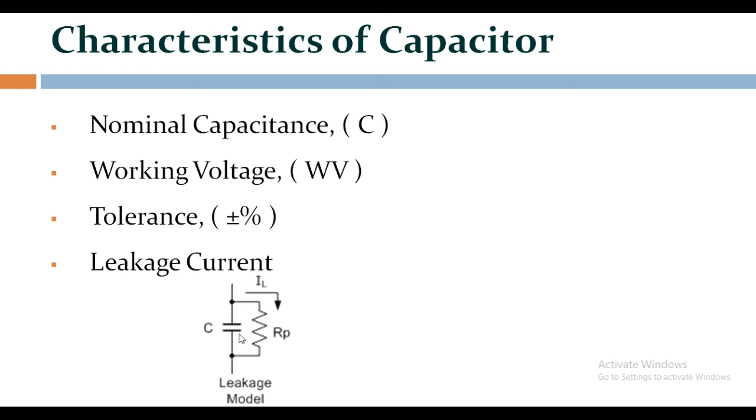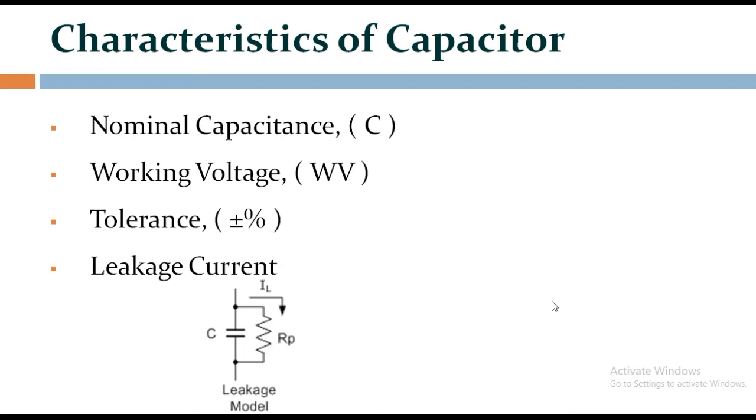Leakage current. The capacitor's leakage current is a small DC current flow in the region of nanoampere. Leakage current is a result of electrons physically making their way through the dielectric medium, around its edges or across its leads, which will over time fully discharge the capacitor if the supply voltage is removed.